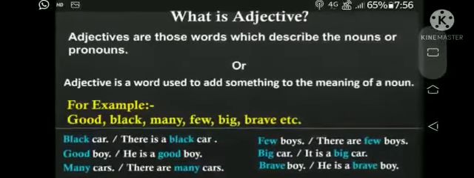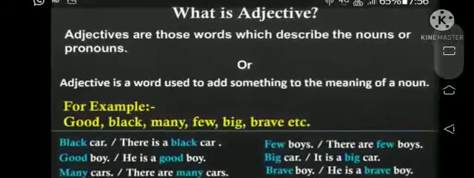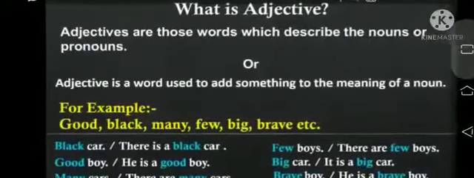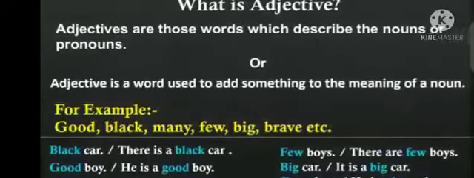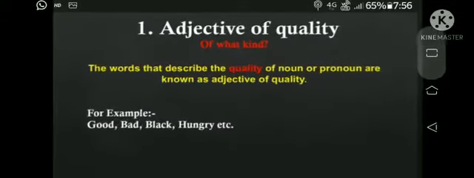Now I am going to explain to you adjectives in a wide manner. What is an adjective? Adjectives are those words which describe nouns or pronouns. Or an adjective is a word used to add something to the meaning of a noun. You can see the examples: good, black, many, few, big, brave, etc.